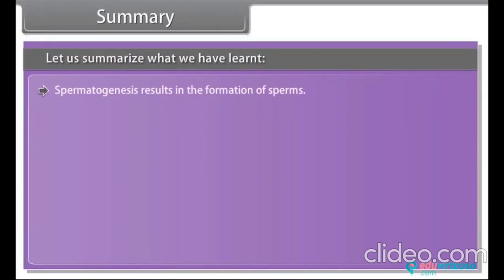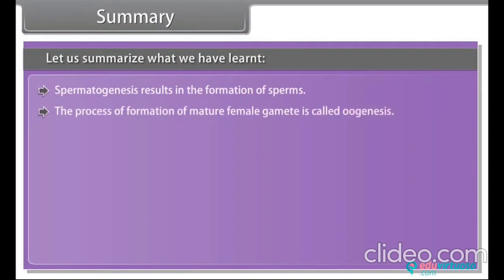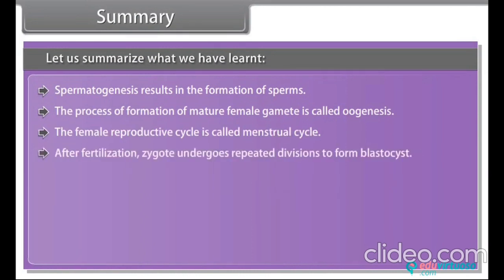Spermatogenesis results in the formation of sperms. The process of formation of mature female gamete is called oogenesis. The female reproductive cycle is called menstrual cycle. After fertilization, the zygote undergoes repeated divisions to form blastocyst. Blastocyst gets implanted in the uterus, resulting in pregnancy.